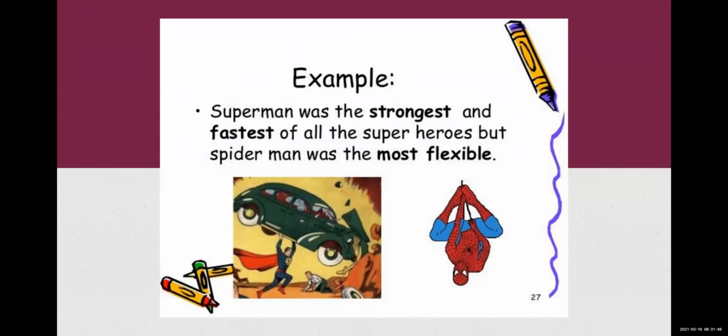It means we are doing comparison among three groups. There is Superman, there is Spider-Man, and there is one group which is all the other superheroes. So one group of superheroes is there, one Spider-Man and one Superman. So we are highlighting everyone and we are telling, Spider-Man was the most flexible of them all. Okay.